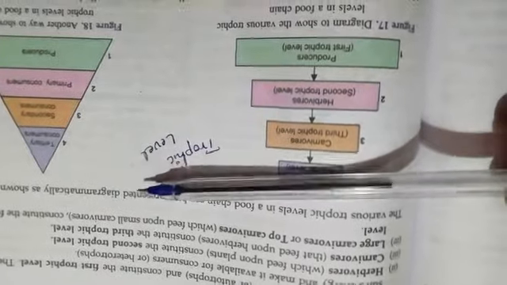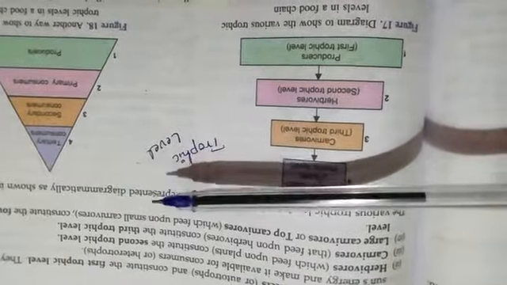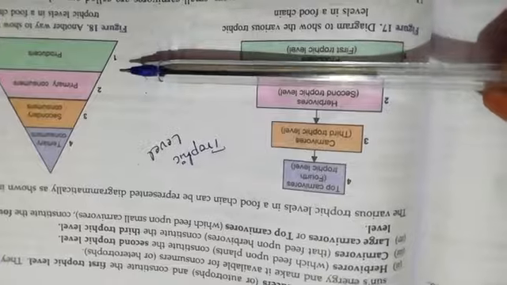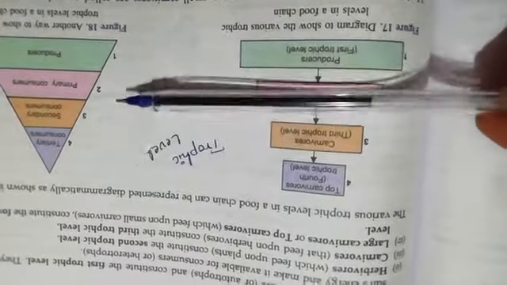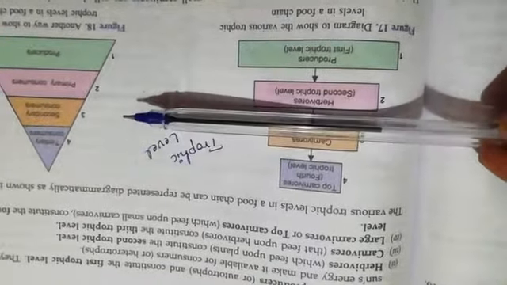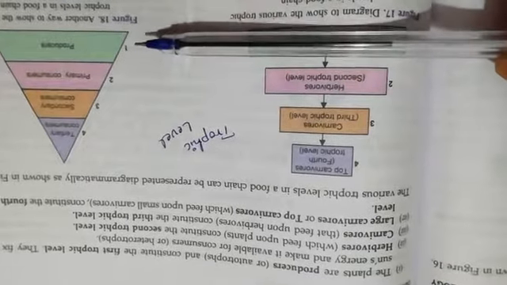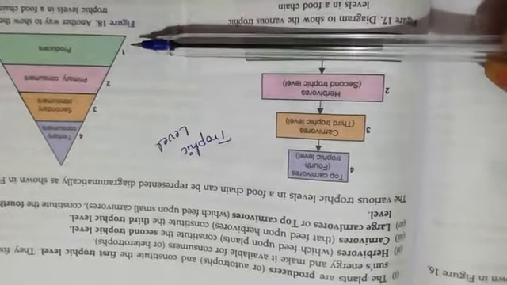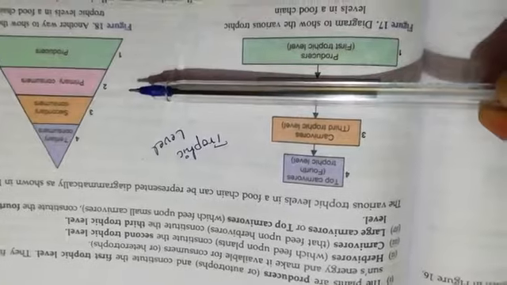These are the various kinds of trophic levels that we can see in the ecosystem. They play a very important role at their level. The producers are very important, and on the producers the herbivores are dependent.